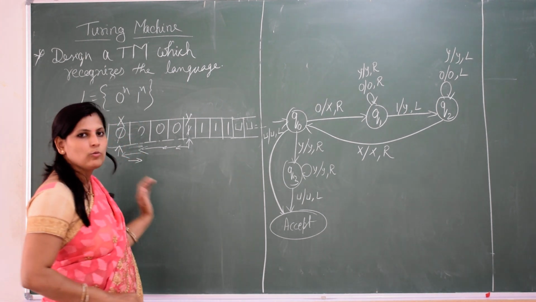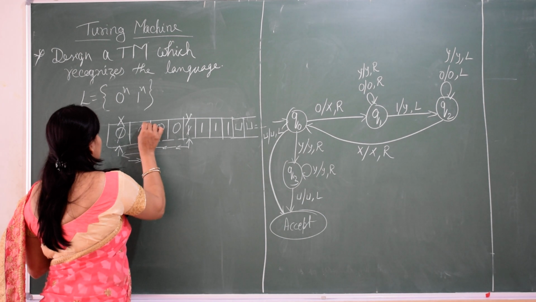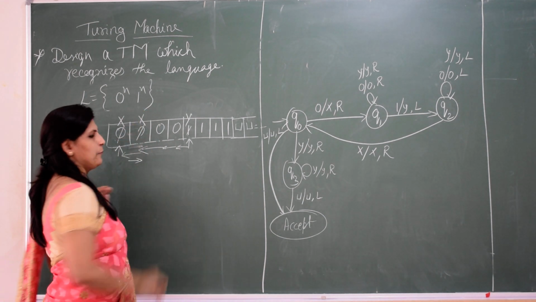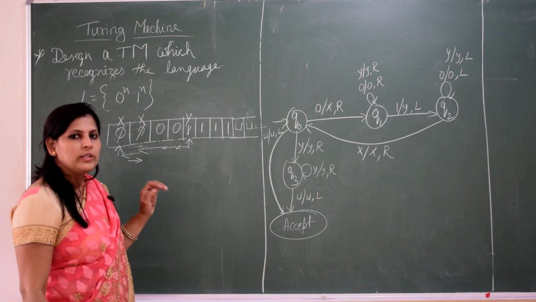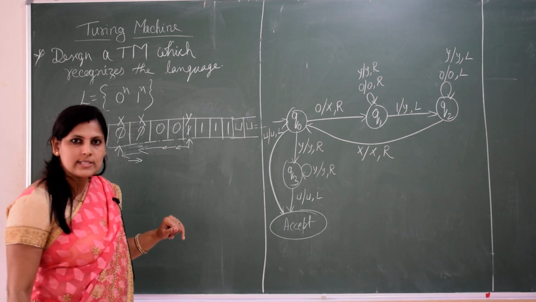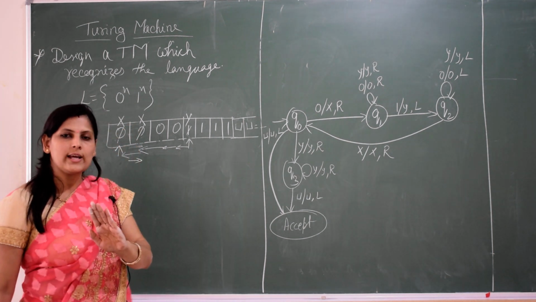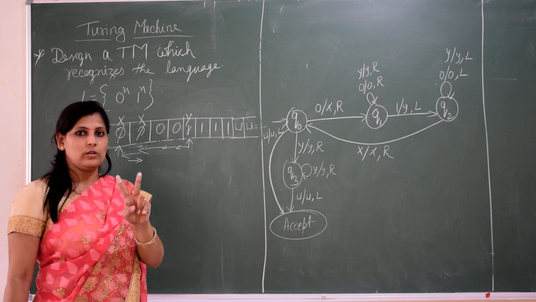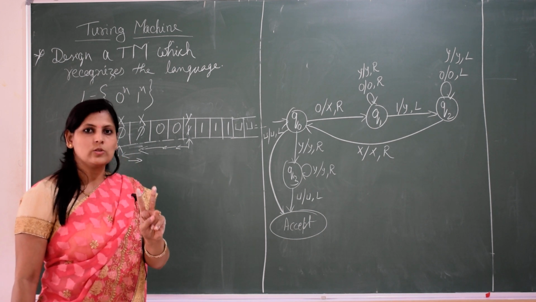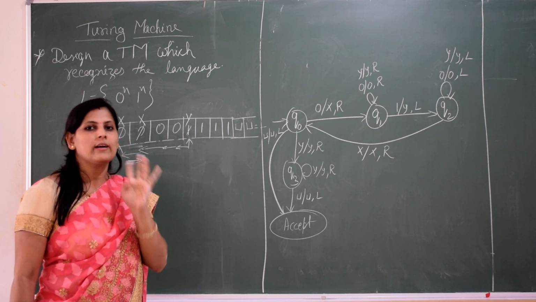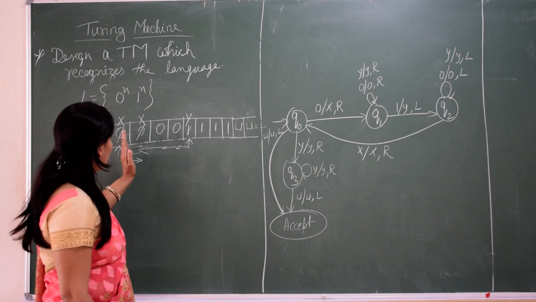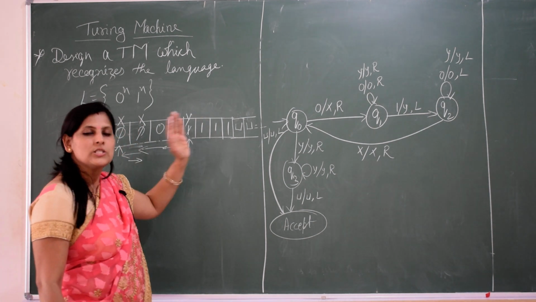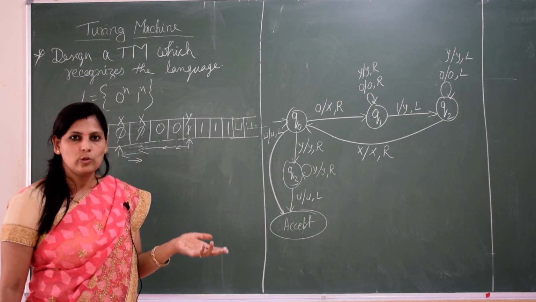So right side what we have? We have 0. So this 0 again will scan. Will update with X. So that means right now what has happened? We got 2 X. That is 2 zeros we got. But how many ones? We have only one. So we'll move again to check whether we have some more 1.